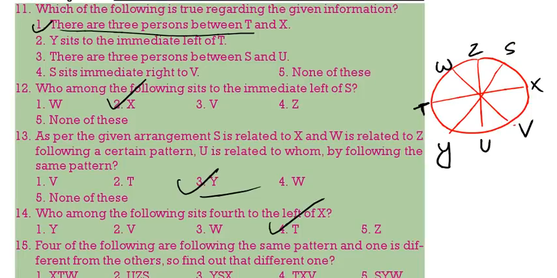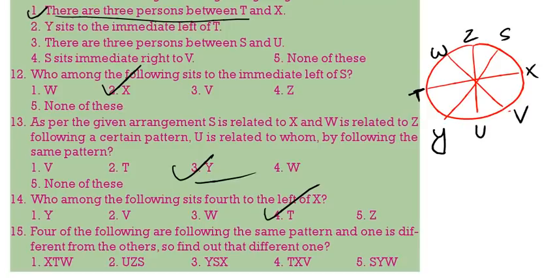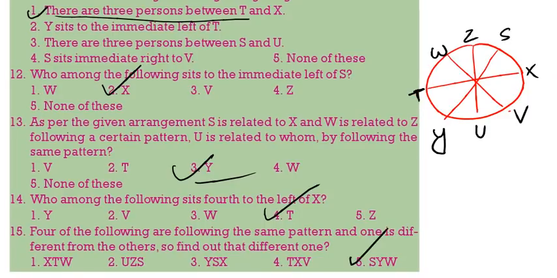Four of the following 5 are alike in a certain way and hence form a group. Which is the one that does not belong to the group? See here. X, T, W: X opposite T, T left to W. U, Z: U opposite Z, Z left to S. That is also correct. Y, S: Y opposite S, S left to X. That is also correct. T, X, V: T opposite X, X left to V. S, Y: S opposite Y, Y left should be T, not W. So this is wrong. The fifth one is wrong.